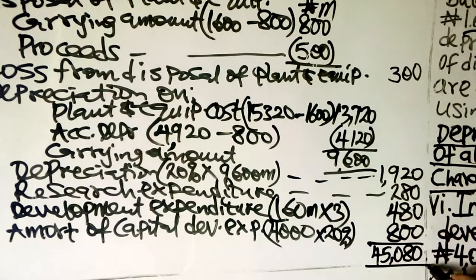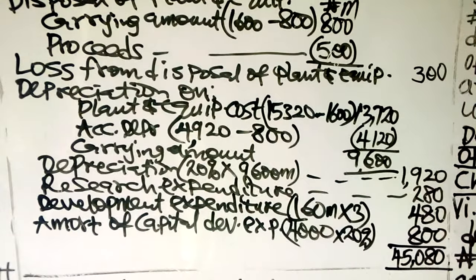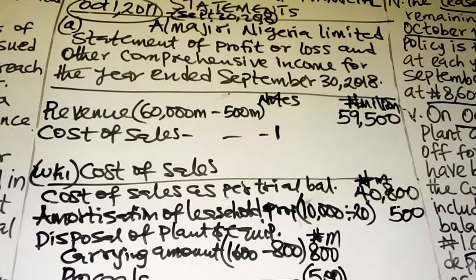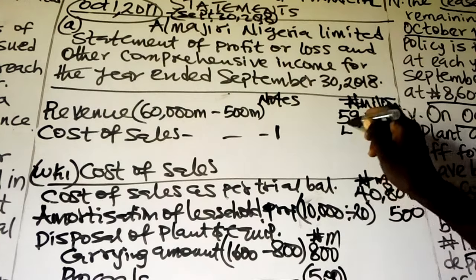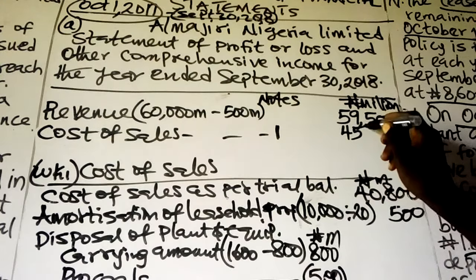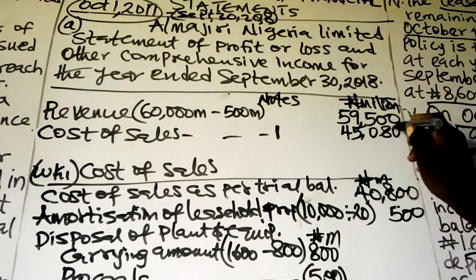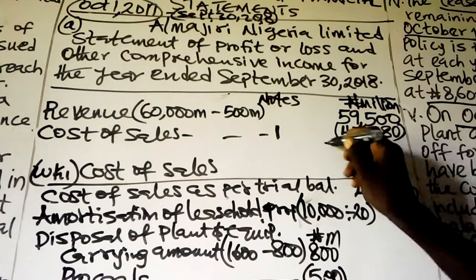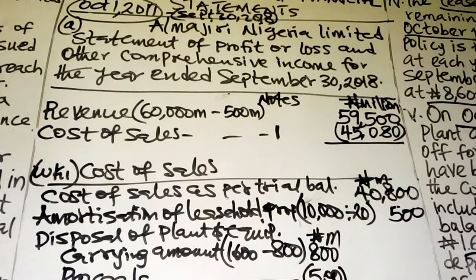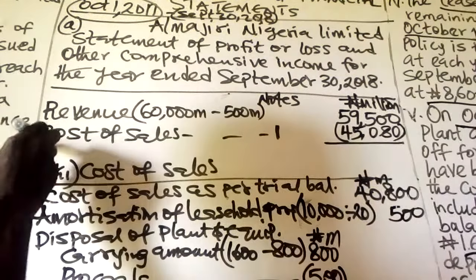45,080. That is the amount that will be included in cost of sales for the period. That is our cost of sales. When you subtract cost of sales from revenue, then you arrive at the gross profit.